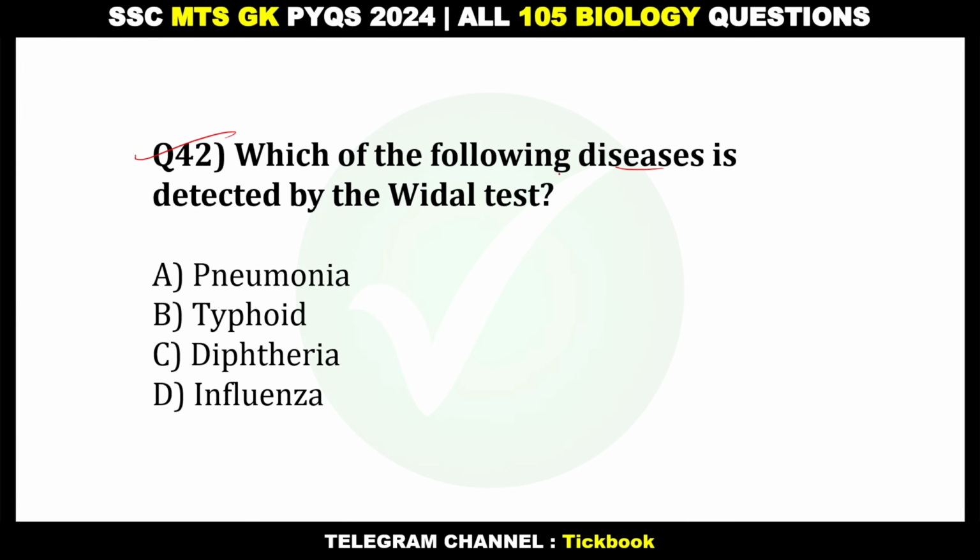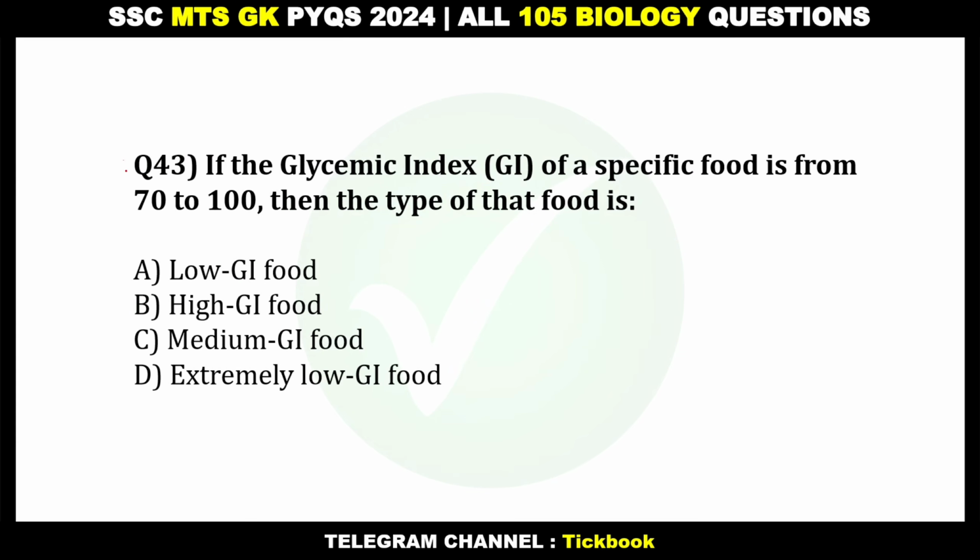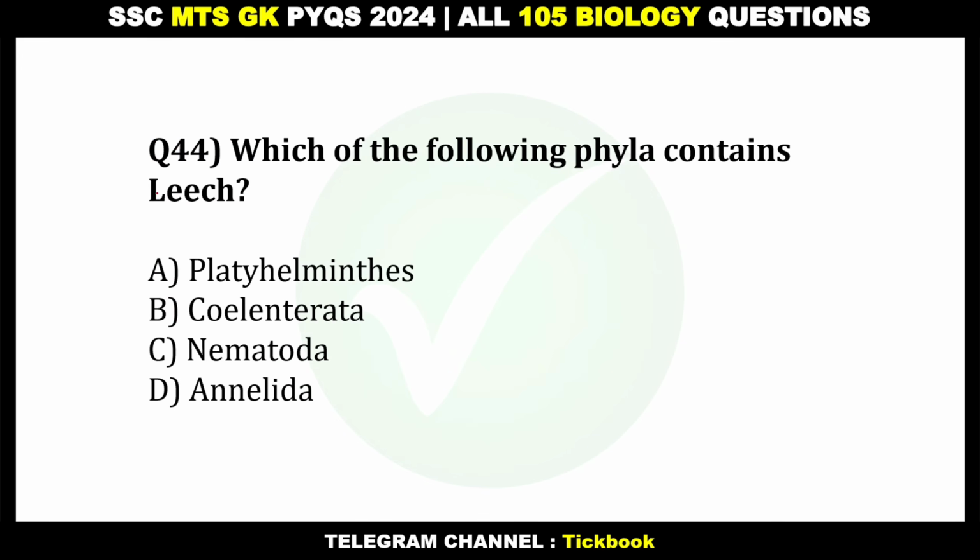42. Which of the following diseases is detected by the Widal test? Option number B, typhoid. 43. If the glycemic index of a specific food is from 70 to 100, then the type of that food is? Option number B, high GI food. 44. Which of the following phylum contains leech? Option number D, Annelida.